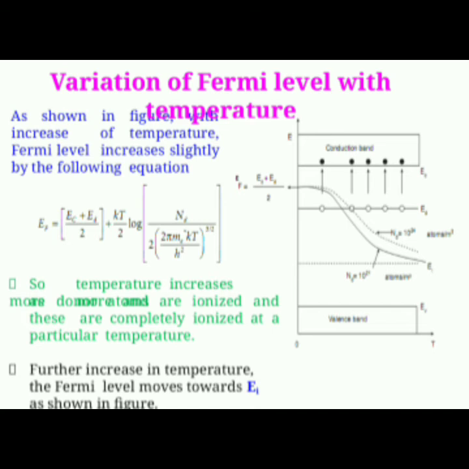Now, variation of Fermi level with temperature. As shown in the figure, with increase of temperature, the Fermi energy level also slightly increases by the following equation: EF is equal to (Ec plus Ed) by 2 plus kT by 2 into log of Nd by 2 into (2π me* kT by h²) whole power 3/2. With further increase in temperature, the Fermi energy level moves towards Ei.